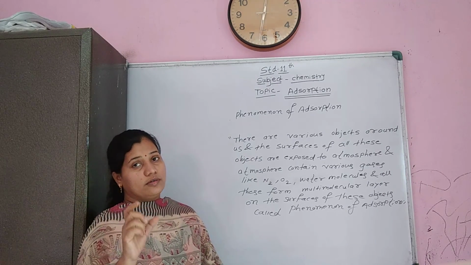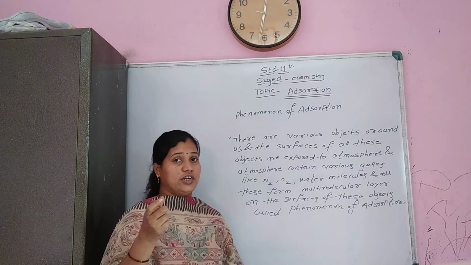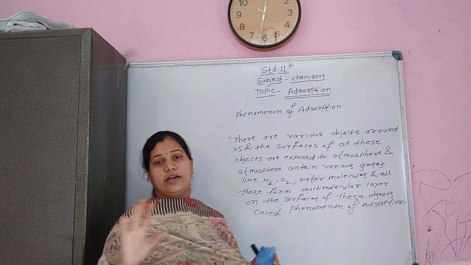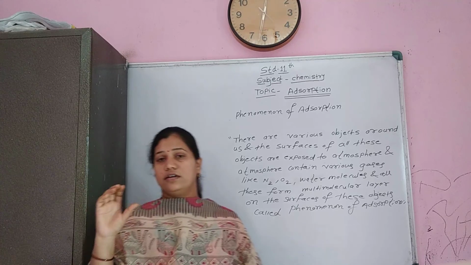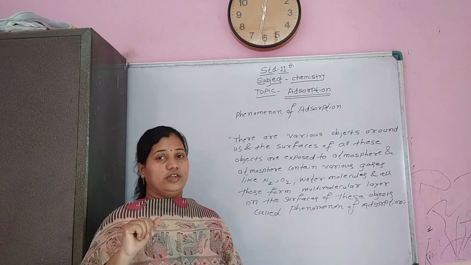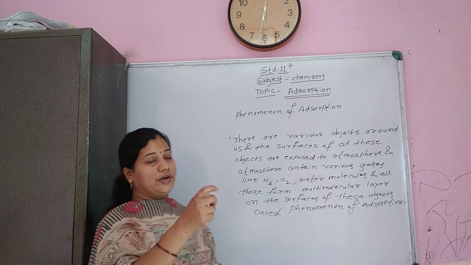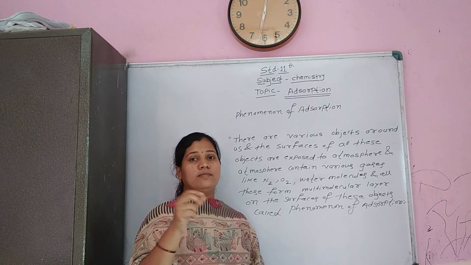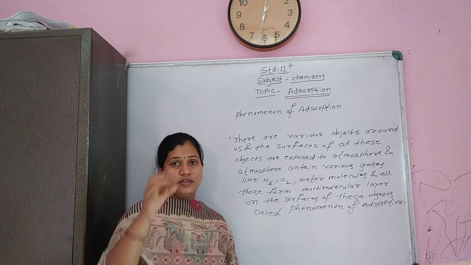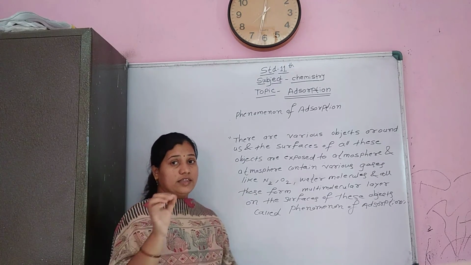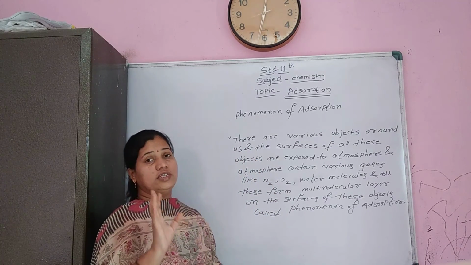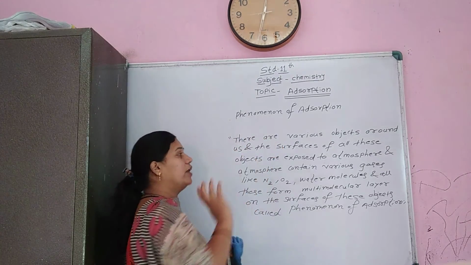When the cold water bottle is taken out from the refrigerator and kept on a table for a while, we observe that the water vapors condense on the surface of the water bottle and form water droplets. This is also the best example of adsorption. All this is known as the phenomenon of adsorption.